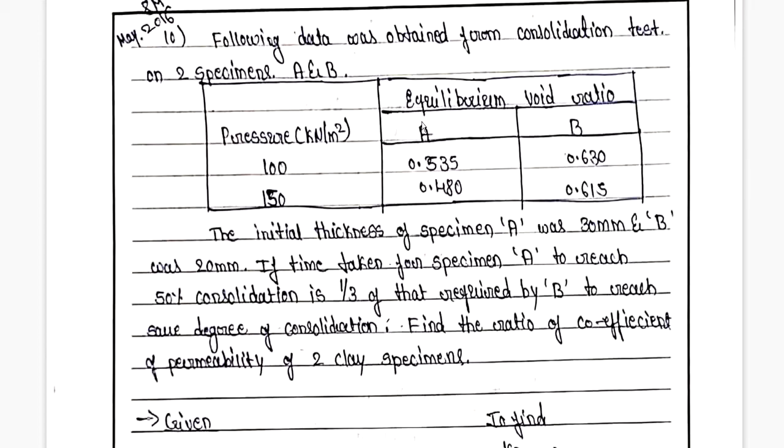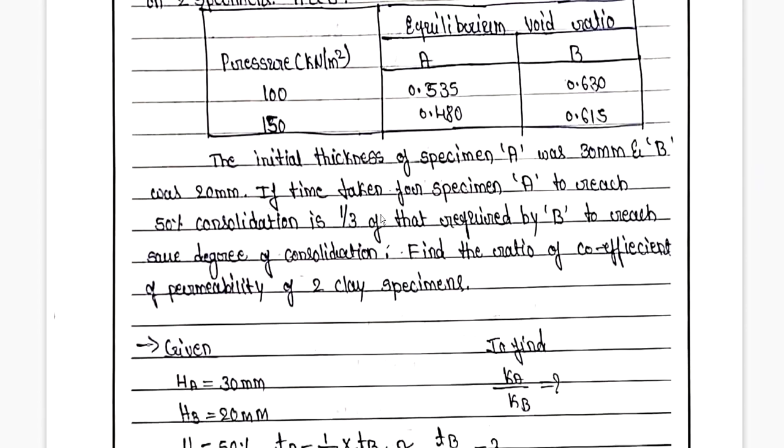For specimen A, the equilibrium void ratio is 0.535 and 0.48. For specimen B, it is 0.63 and 0.615. The initial thickness of specimen A was 30 mm and specimen B was 20 mm.